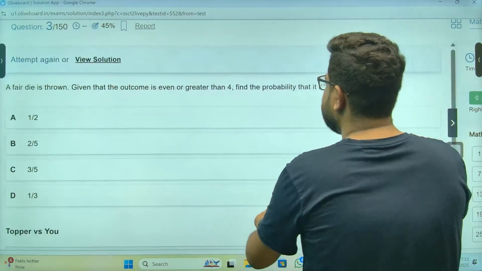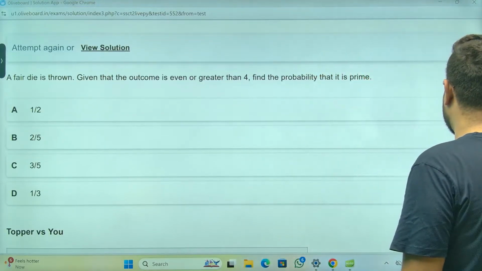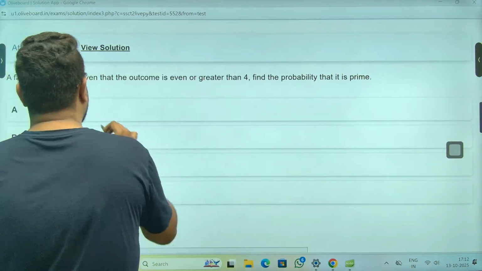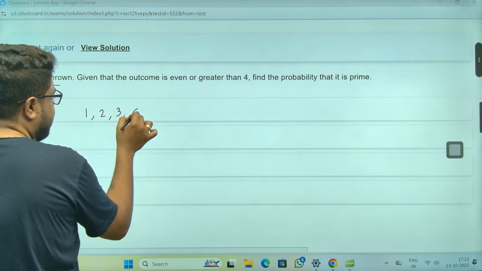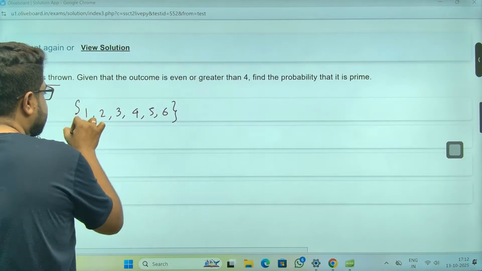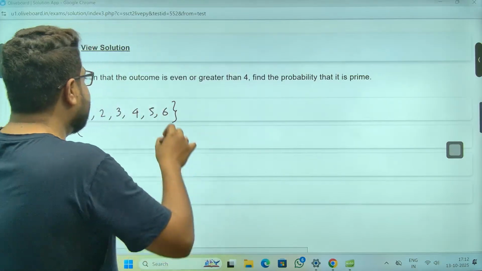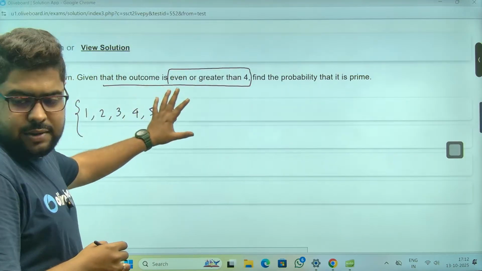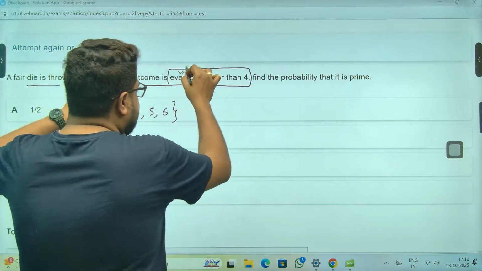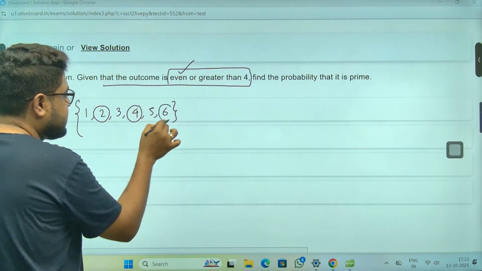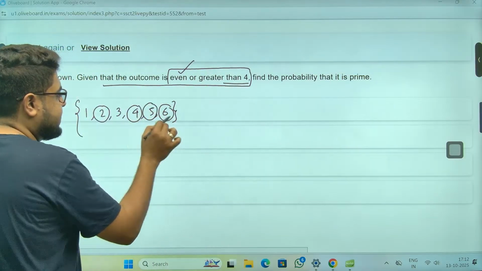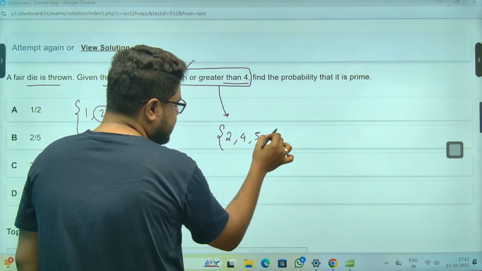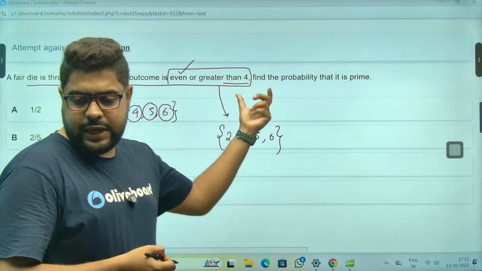Next one. It's a probability question and a very simple one at that. A fair die is thrown. So we can get 1, 2, 3, 4, 5, 6. But they are saying this is not the outcome. Given that the outcome is even or greater than 4, it can be only even, meaning 2, 4, 6, or greater than 4, meaning 5 and 6. So ultimately, I only have 4 outcomes here: 2, 4, 5, 6. Either it has to be an even number or it has to be greater than 4.